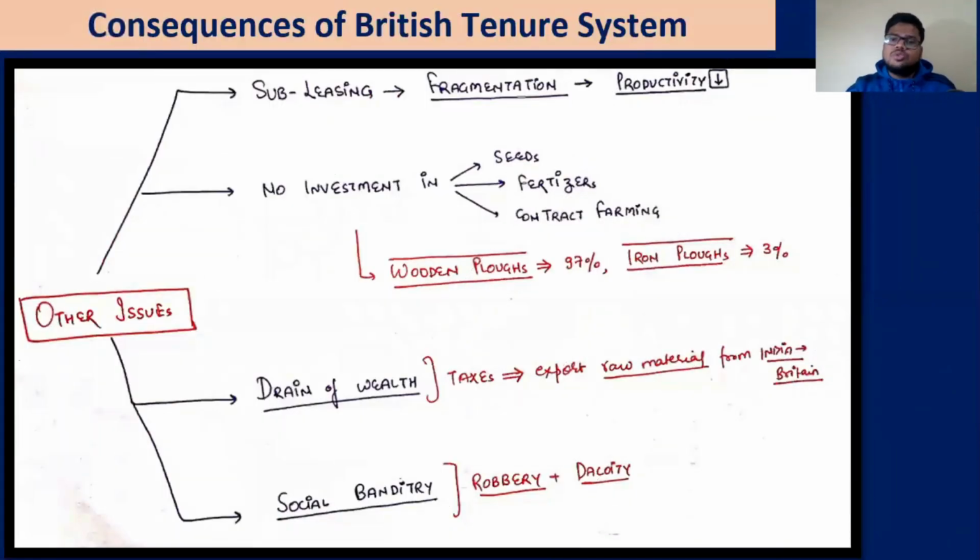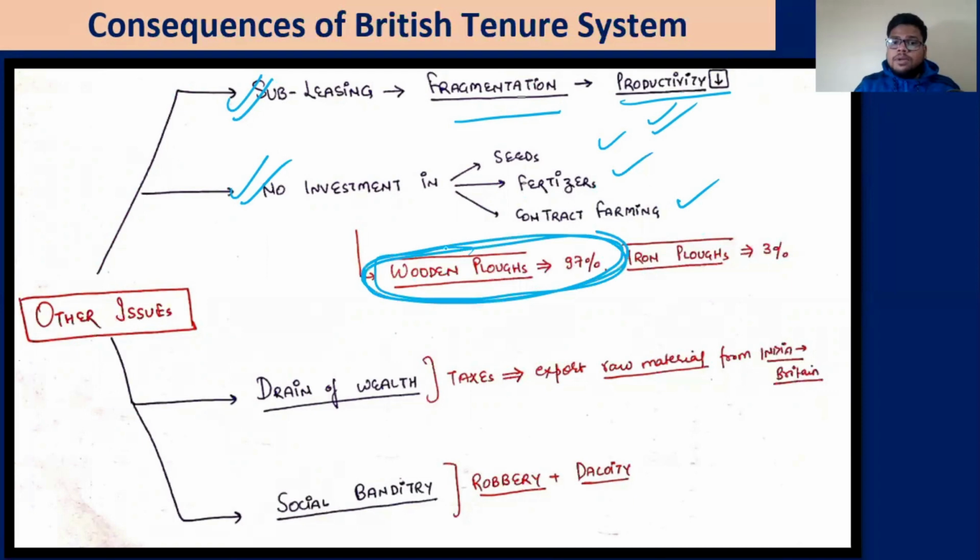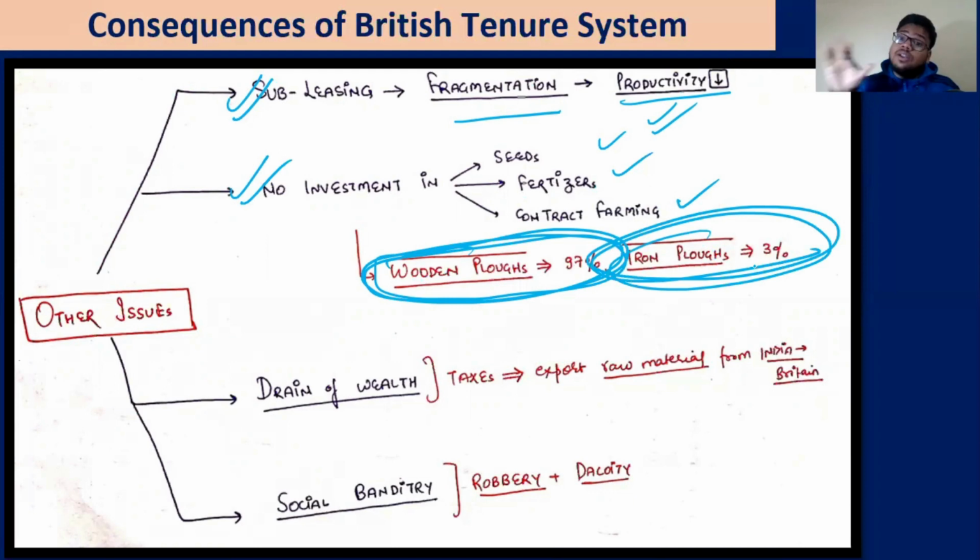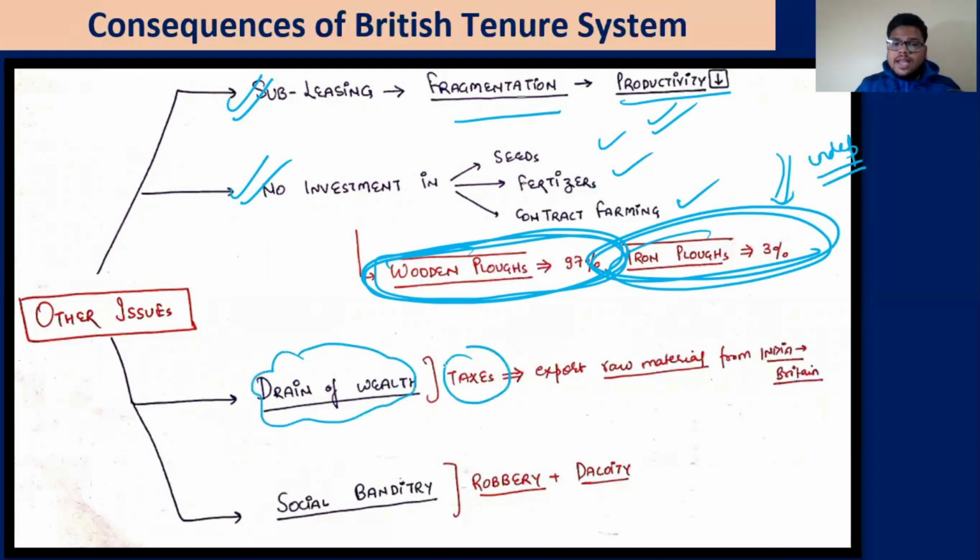If we talk about the other issues, we have discussed the subleasing, fragmentation, productivity decline, then no investment in the seeds, fertilizer, contract farming, wooden plow. You can see 97% of the people use wooden plow and only 3% the iron plow. Leave aside the tractor and all these things. This was the situation at independence. Then you have the drain of wealth, because the excess of the taxes were used for the exports of the raw material. For example, they are using the tax money taken from India to pay for the raw material that goes to Britain. Imagine the plunder that is there.